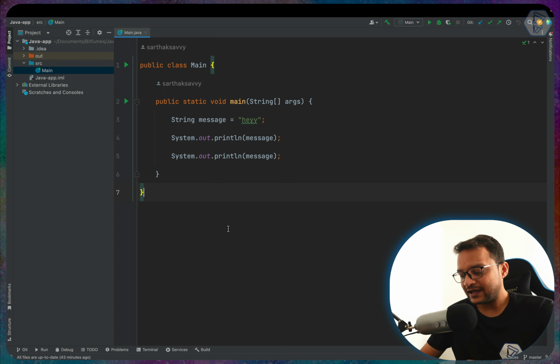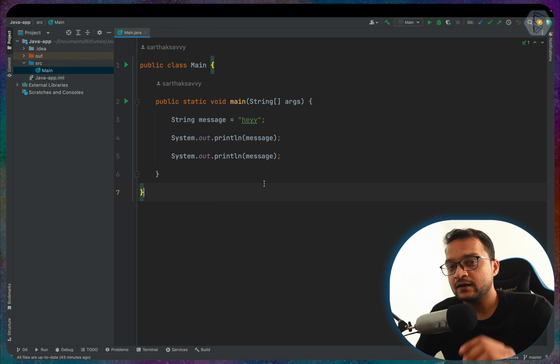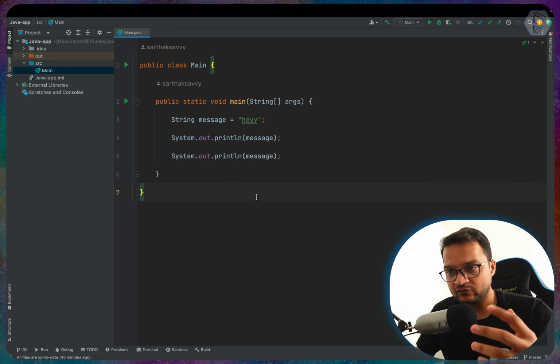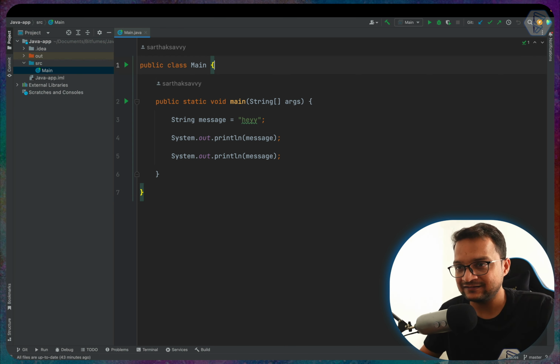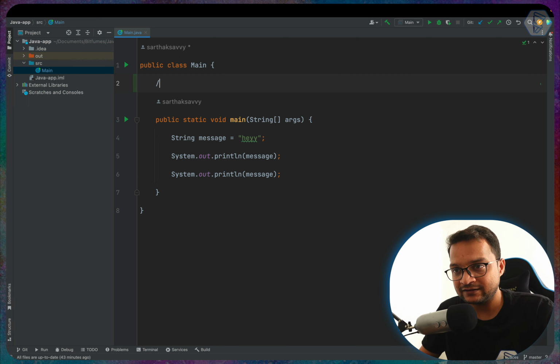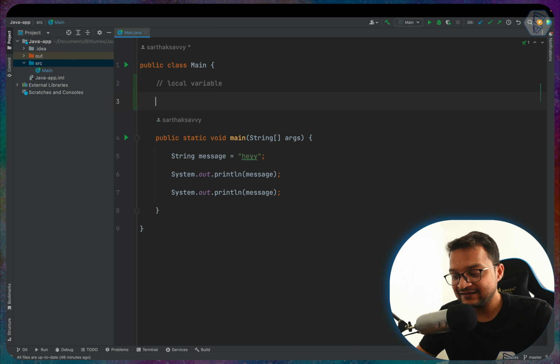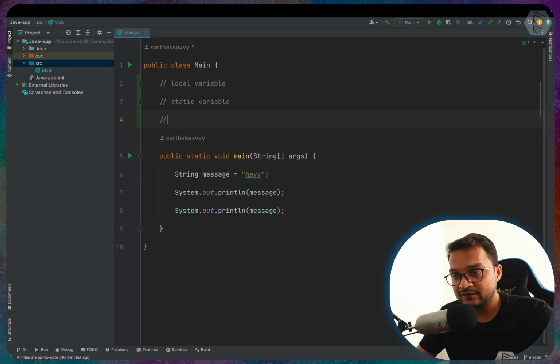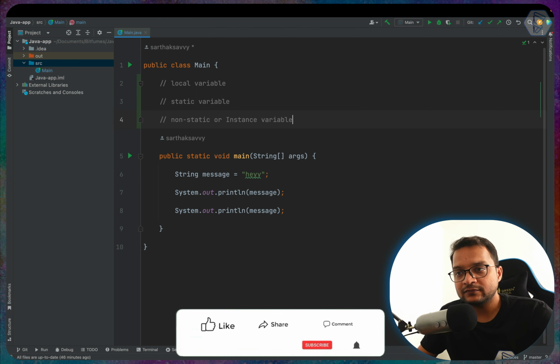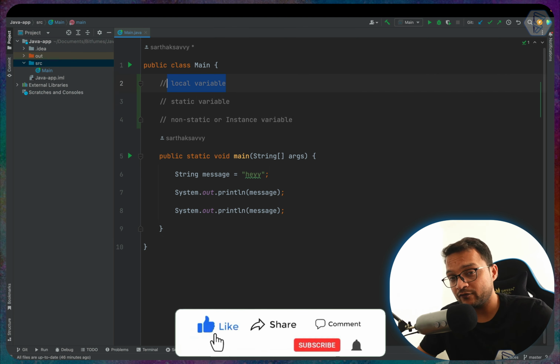So we know that we need to create different kinds of variables. So what are the different kinds of variables? Let's write it in a comment so that we can understand later on. First is local variable, then second is static variable, and third is non-static or instance variable. Okay, so let's talk about the first, local variable.